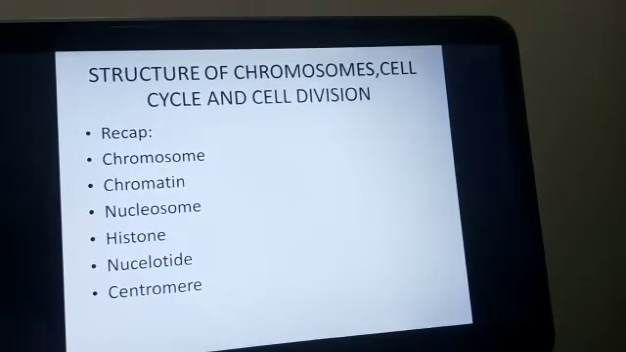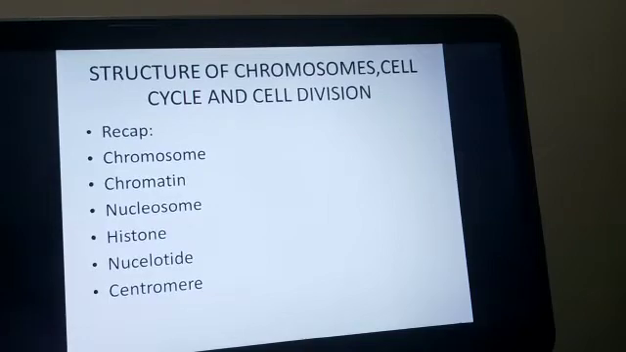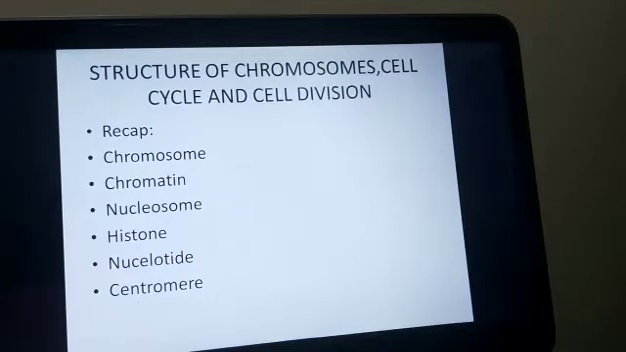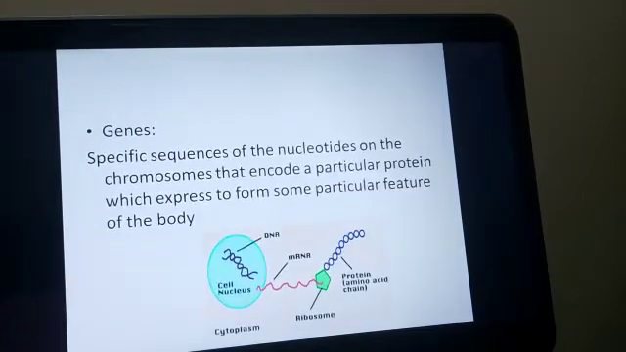This is Veena teacher. We are there in the chapter Structure of Chromosomes, Cell Cycle and Cell Division. Let us quickly recapitulate what we saw in the previous module. In the previous module, we saw what is a chromosome, chromatin material, nucleosome, histone, nucleotide and centromere. In today's class, we are going to start with the definition of genes.